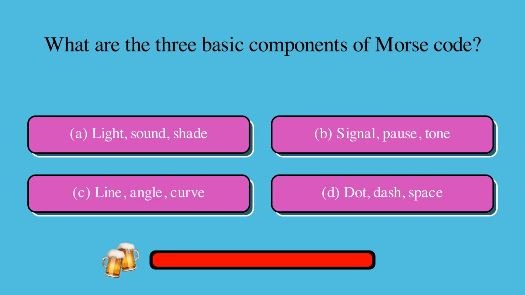What are the three basic components of Morse code? Is it A, light, sound, shade, B, signal, pause, tone, C, line, angle, curve, or D, dot, dash, space? The correct answer is D, dot, dash, space.